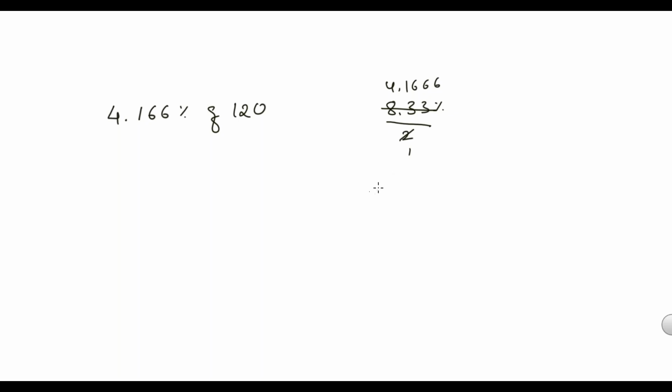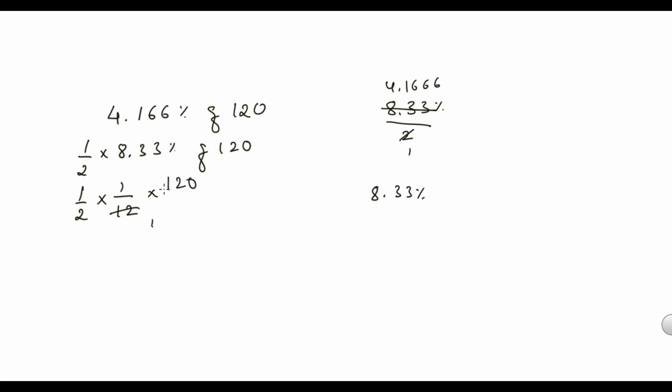So 8.33% value, we have the fractional value, half of this. I can take it as half of 8.33% of 120. Can we take this half of 8.33%? So 1 by 2 I'll keep it as it is. 8.33 fractional value is 1 by 12, into 120. So 12 1 time, 12 10 times, 2 1 time, 2 5 times. So the answer is 5.